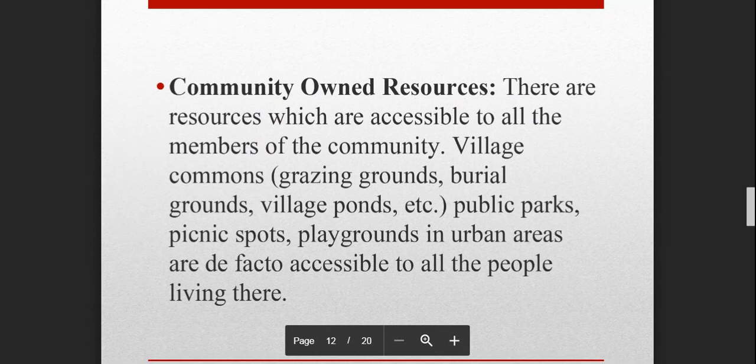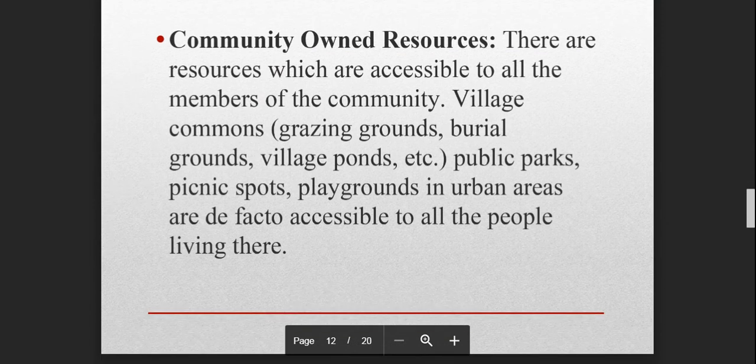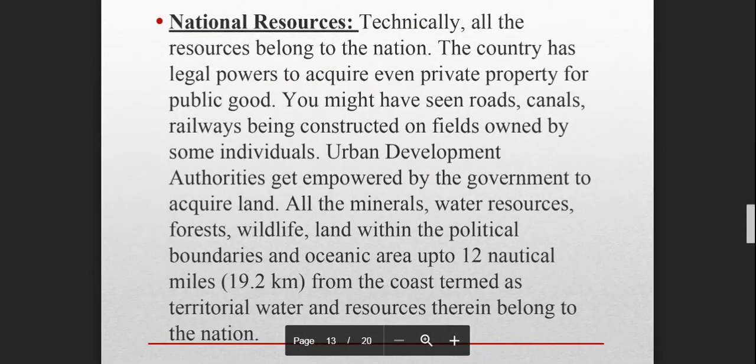Okay, next thing is community owned resources. For example, parks and all, whatever parks you are having nearby, that's basically for the whole community. That is common for the people living in the nearby area, right? So picnic spots, playgrounds in rural areas are accessible to the people who are living over there, right? So these are basically known as community based resources.